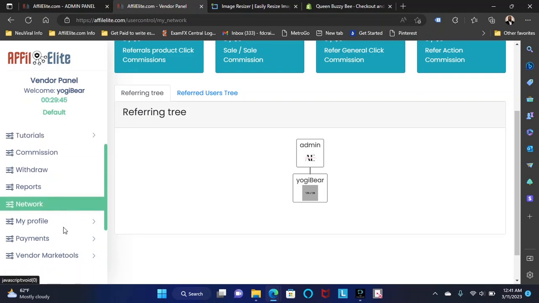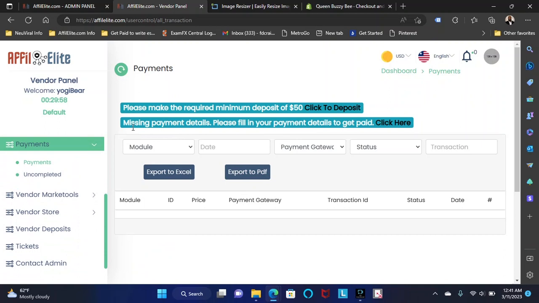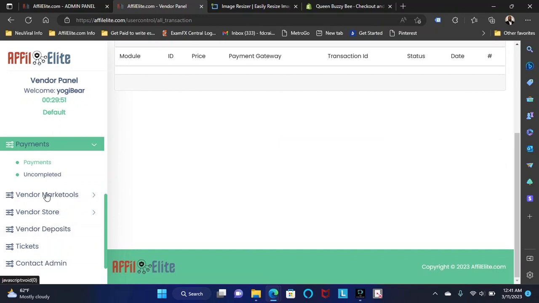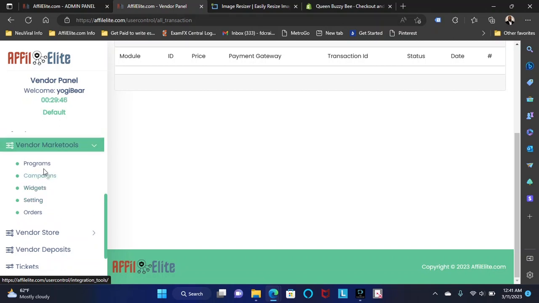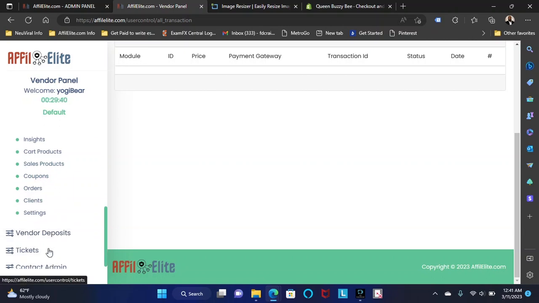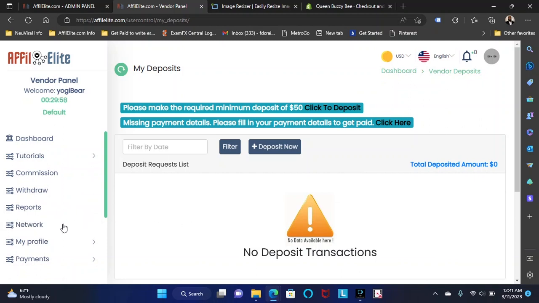Especially your profile, and of course, if you're going to be starting to get paid, or if you're going to be promoting other people's items, because you can't do that as a vendor still. If you're going to be promoting other people's items, then of course you want to fill out the information to actually get paid. So just go through here first and foremost and see all of the things that are going to be coming up, and we're going to be teaching you how to set up your programs, campaigns, and how to actually set up your cart for sales and on the marketplace and things like that.